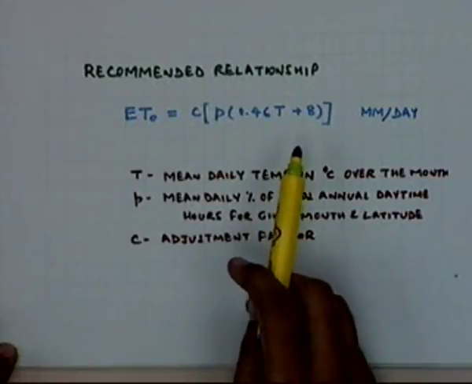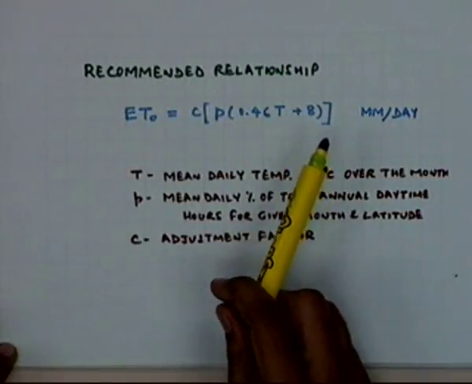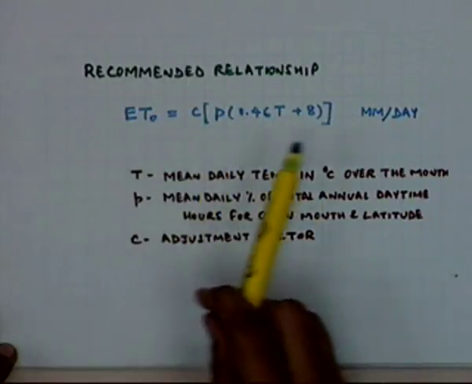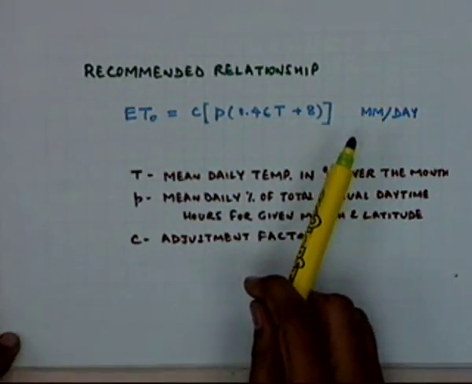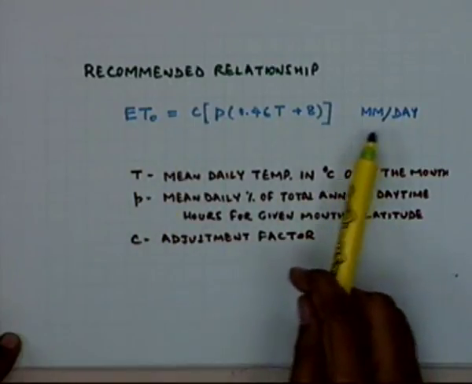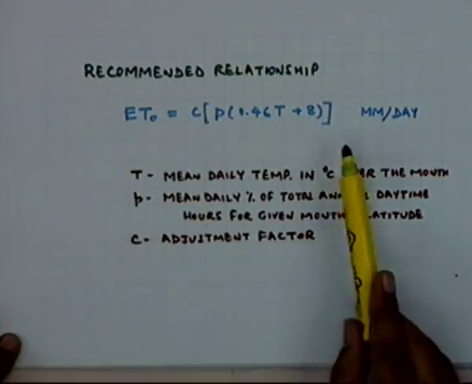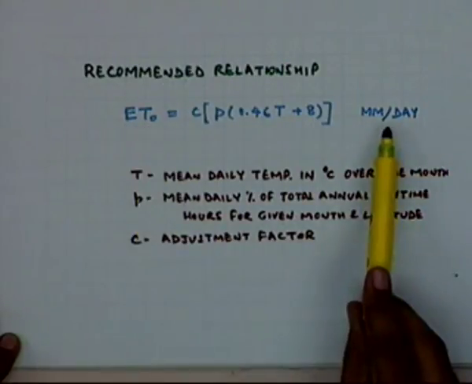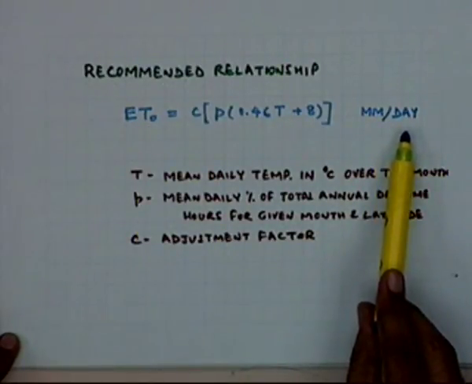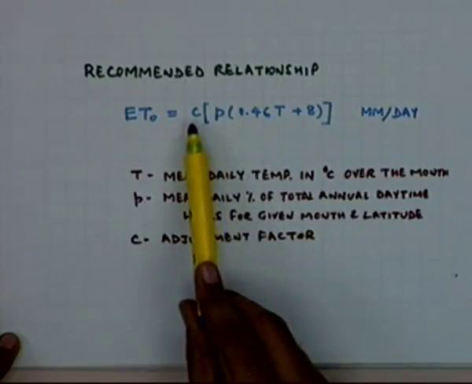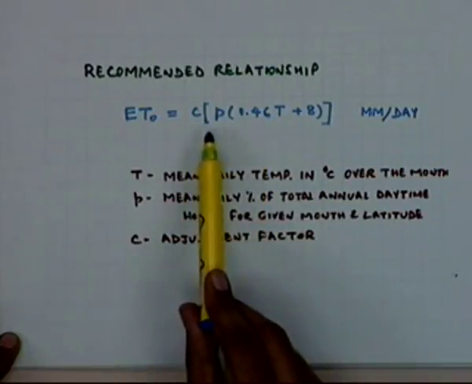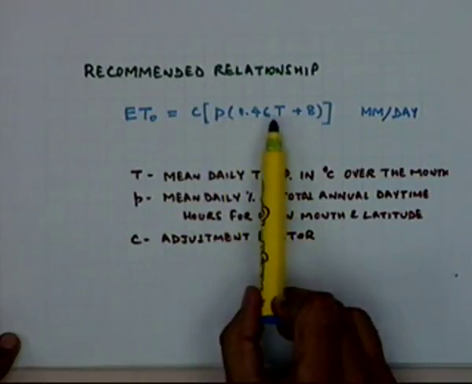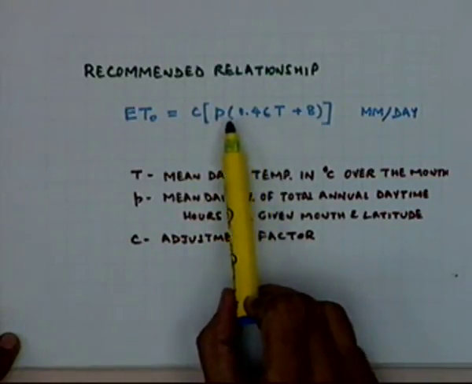So the recommended relationship given by the FAO using the Blaney-Criddle formula gives ETo in millimeters per day, based on the same parameters.